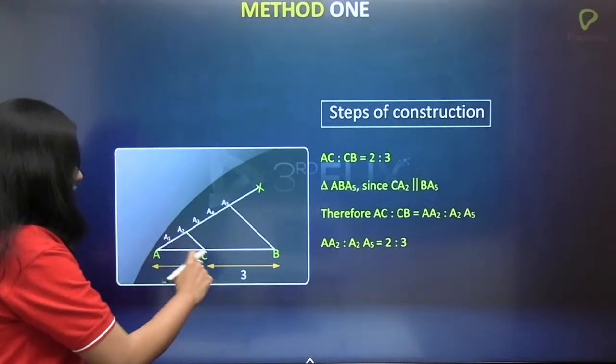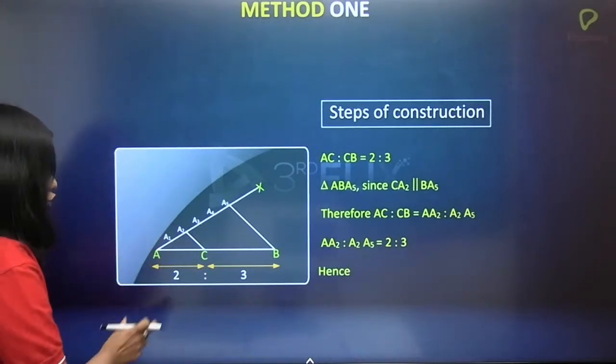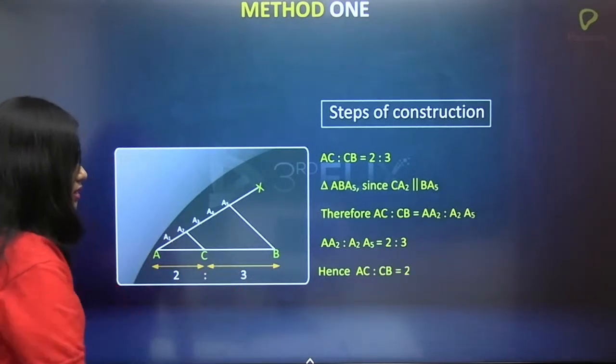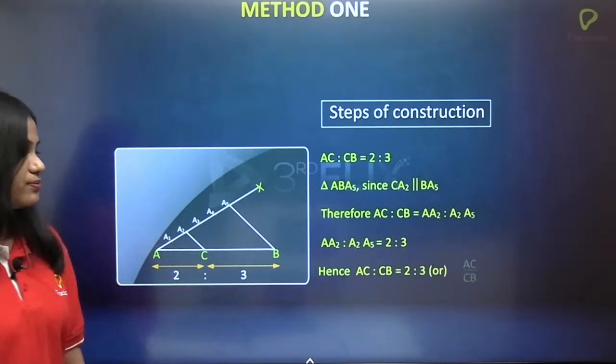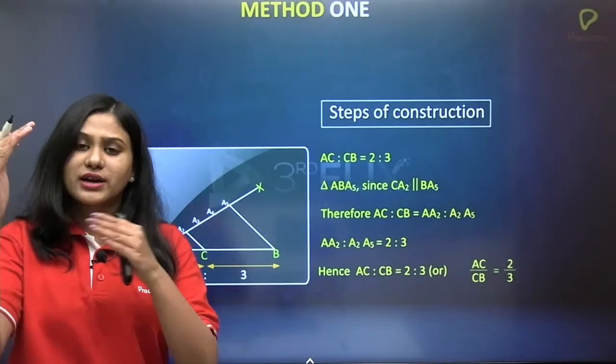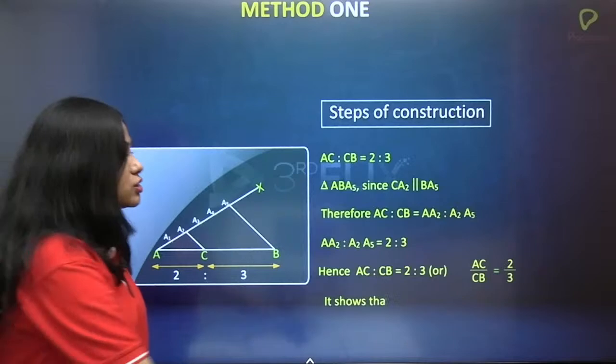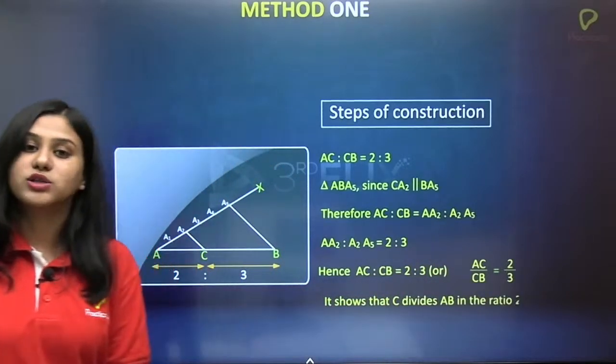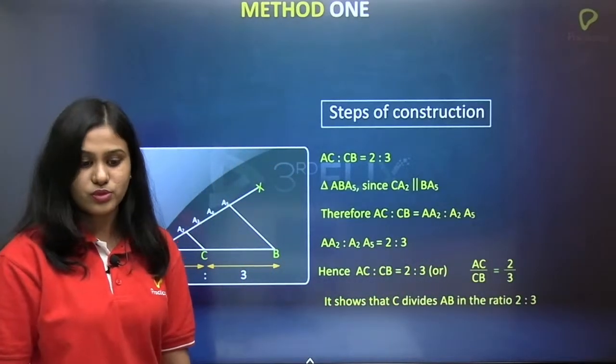So, you will be getting CA2. Now, the ratio AC is to CB is equal to 2:3. Or you also know that the ratio can be represented in the form of a fraction. So, AC by CB is equal to 2/3. Alright, so now this is one of the methods.